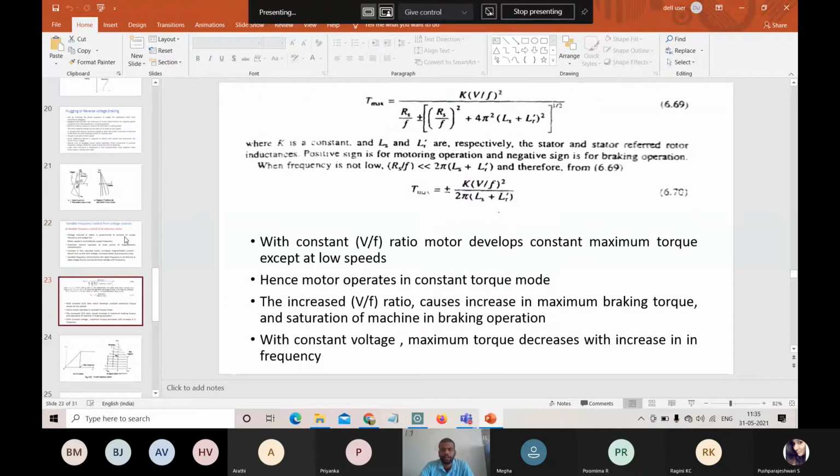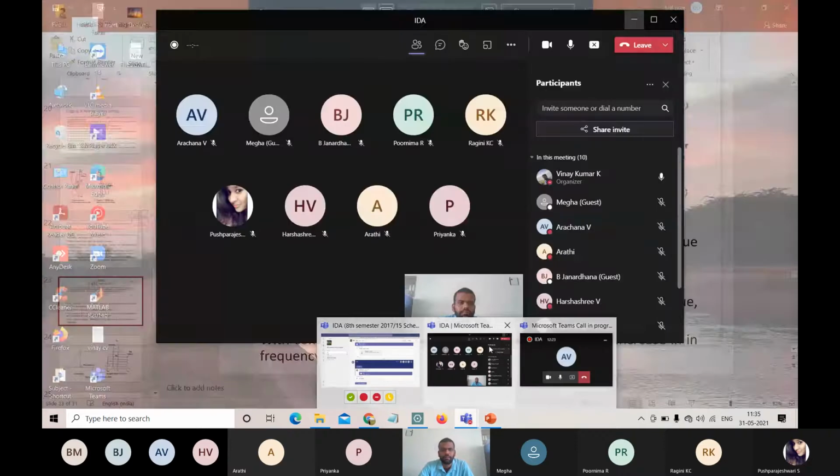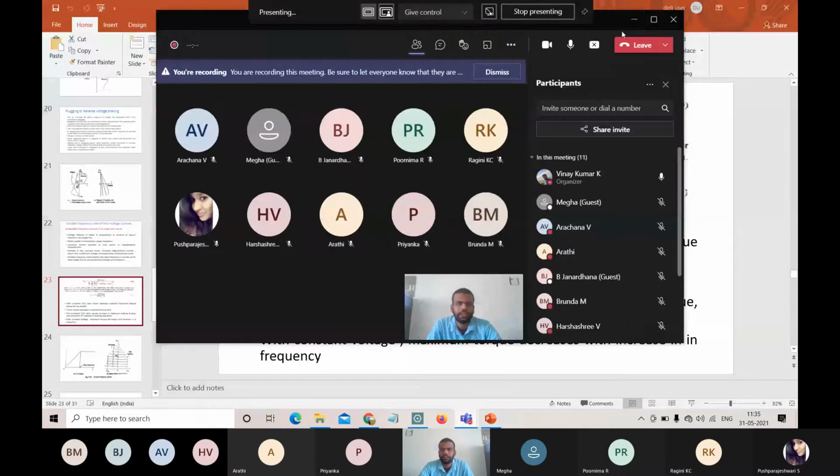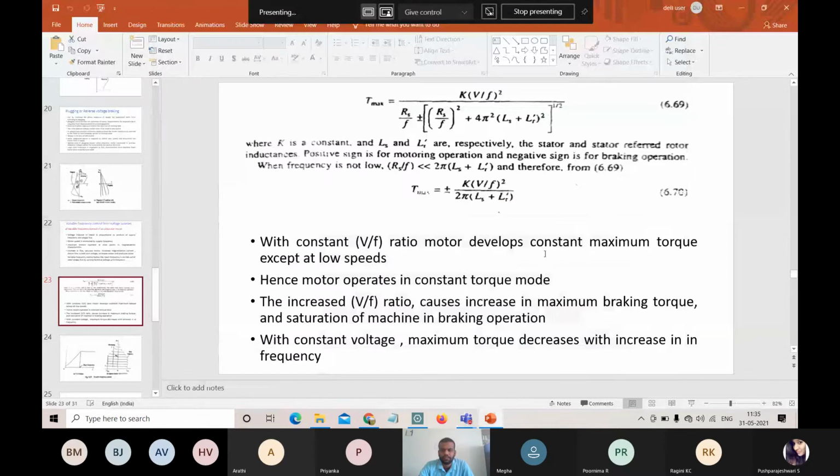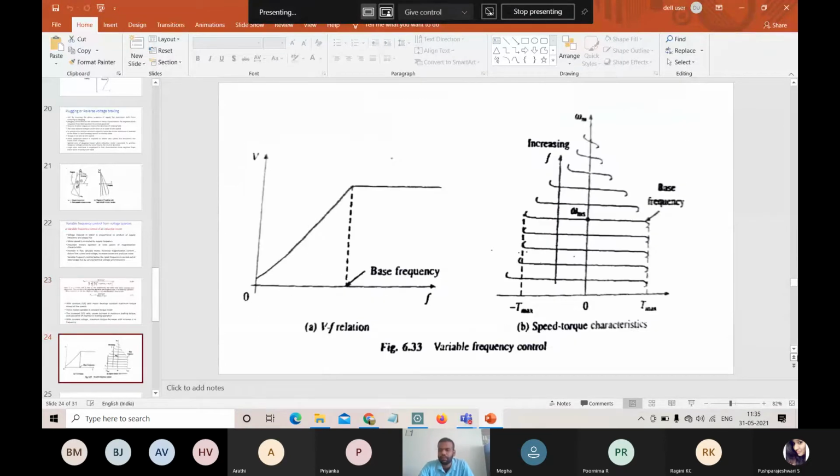So what are the different relationships between the torque of the motor and the frequency, the voltage? These are the things that we have studied. Here this is the relationship between the voltage frequency ratio. The basic consideration is the knee point, and from the knee point only the voltage frequency ratio starts working.